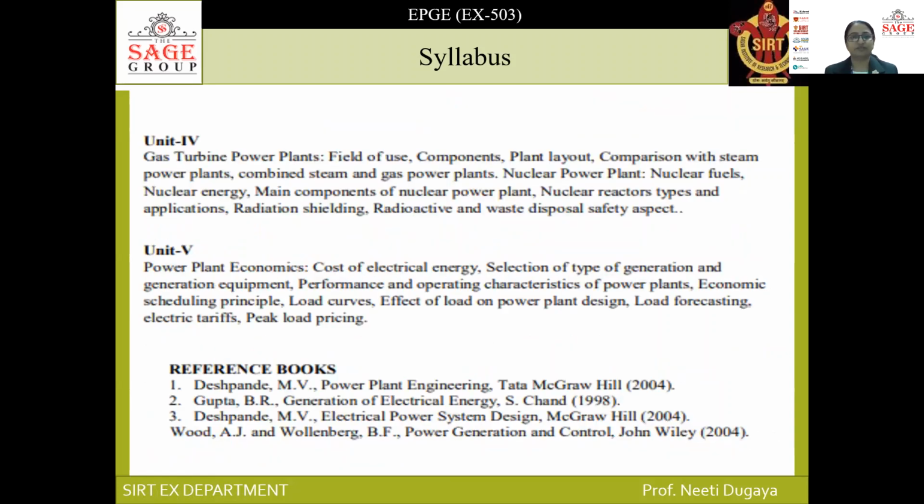Now, unit 4 will comprise gas turbine power plant and nuclear power plant mainly. So, for the gas turbine power plant, we'll be studying field of use, its components, plant layout, and its comparison with steam power plant, which is very, very important. And the combined steam and gas power plant is the power plant which is an amalgamation of a gas power plant as well as a steam power plant.